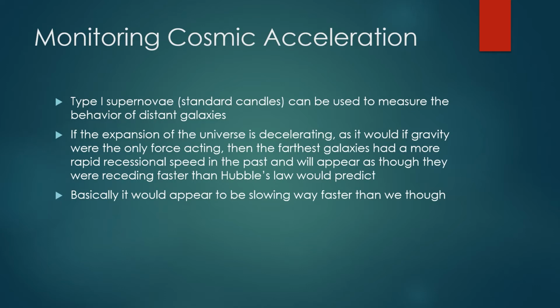Monitoring cosmic acceleration is another way that we can measure the behavior of distant galaxies, such as type 1 supernovae, standard candles. If the expansion of the universe is decelerating, as it would if gravity were the only force acting upon it, then the farthest galaxies had a more rapid recessional speed in the past and would appear as though they were receding faster than Hubble's law would predict. Basically, it would appear that they are slowing way faster than we thought, if you want to put it in a sentence like that.